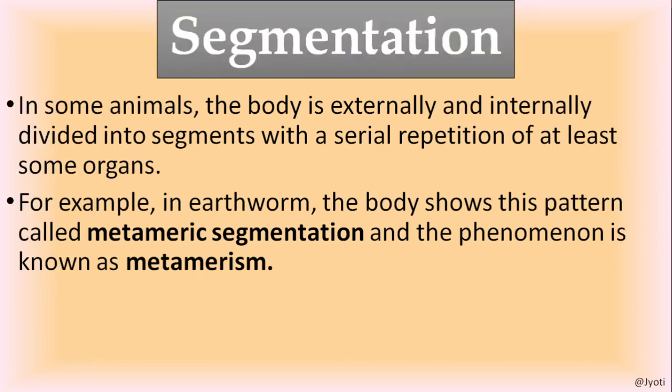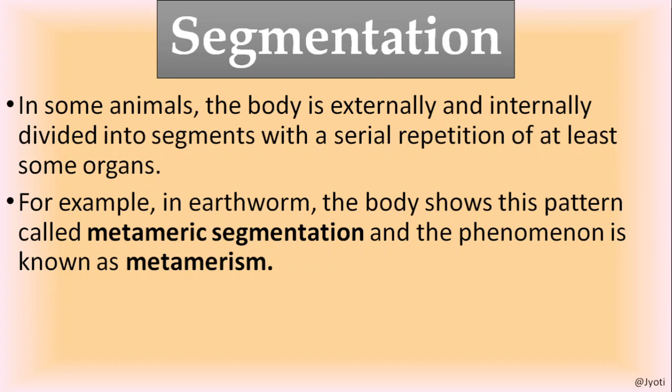Now the next basis of classification is segmentation. In some animals, the body is externally and internally divided into segments. You might have observed that in an earthworm, the body segments are very clear. But internally also the body is segmented. How?